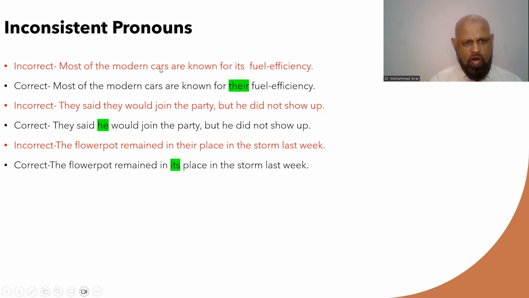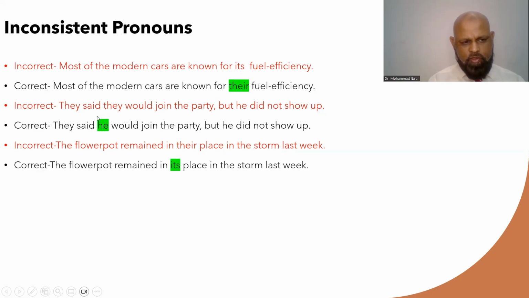Most of the modern cars are known for its fuel efficiency. You see, modern cars. So subject is in plural. So helping verb, pronoun, which is its here, should be in plural. So to fix this problem, we have to use there. Cars, there.